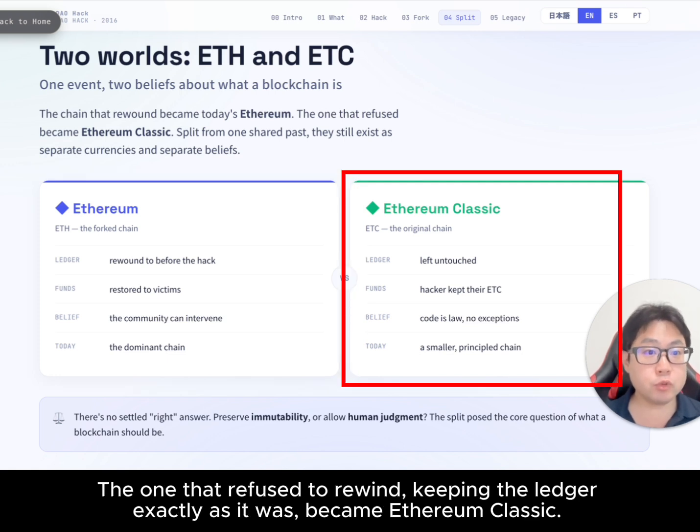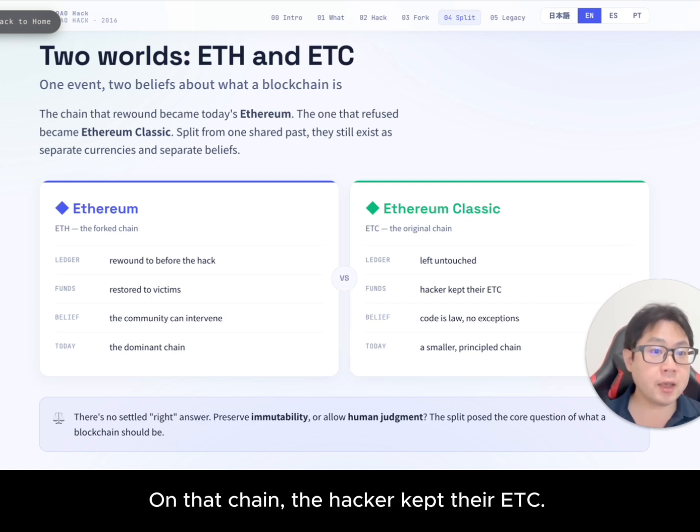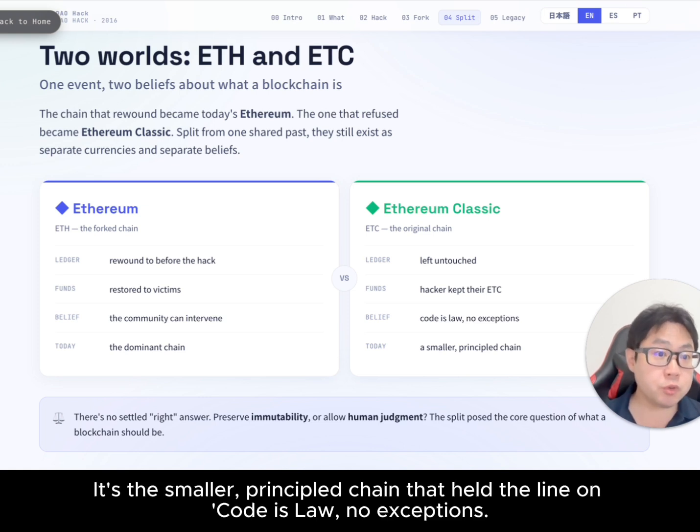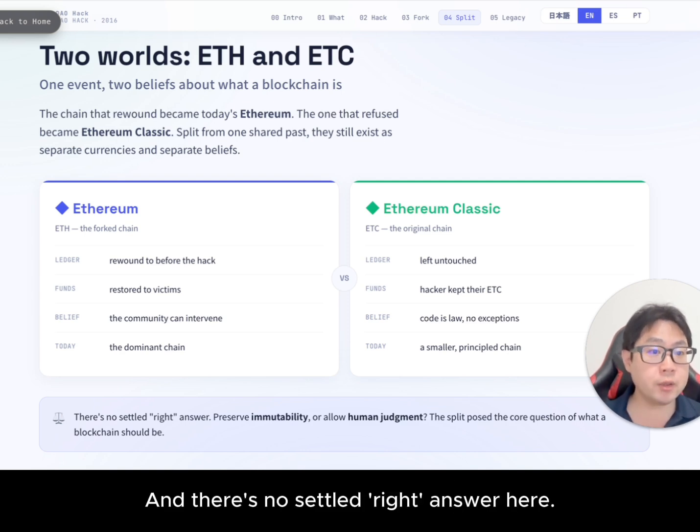The one that refused to rewind, keeping the ledger exactly as it was, became Ethereum Classic. On that chain, the hacker kept their ETC. It's the smaller, principled chain that held the line on code is law, no exceptions. And there's no settled right answer here.